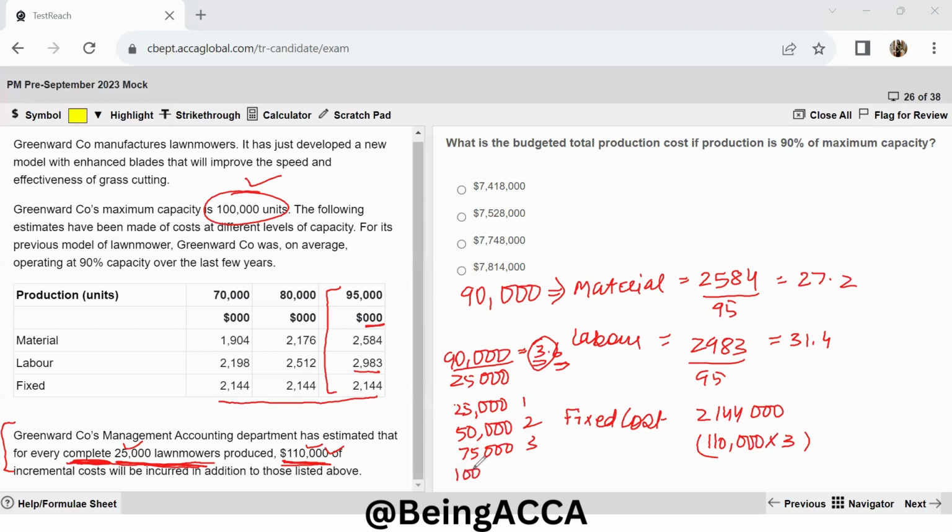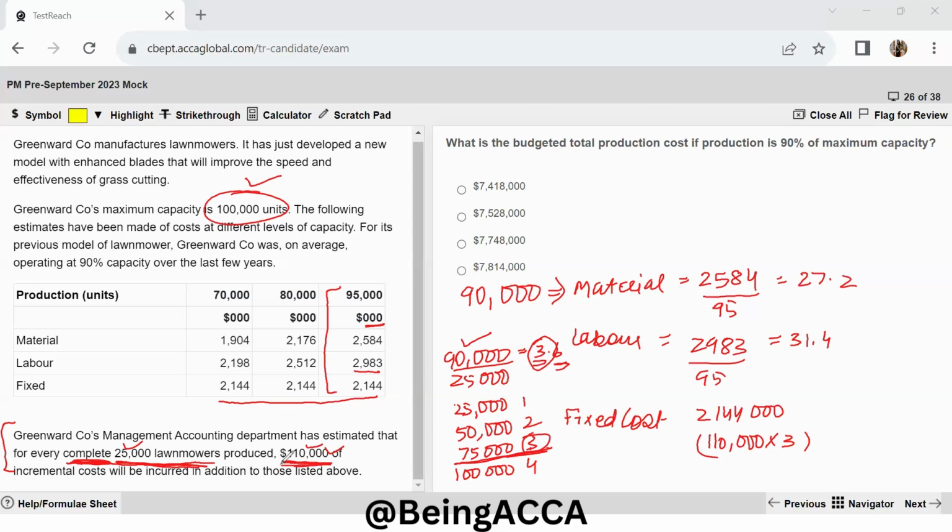And then the next one would be at 100,000, then I'll be going for 4, but I'm not going to 100,000, I'm only getting 90,000. So that is why I will only add 3 parts over here, 3 multiplied by 110,000, which is the incremental cost that has to be added. Now let's find out our total production cost.